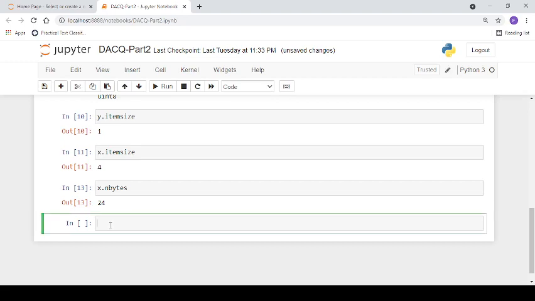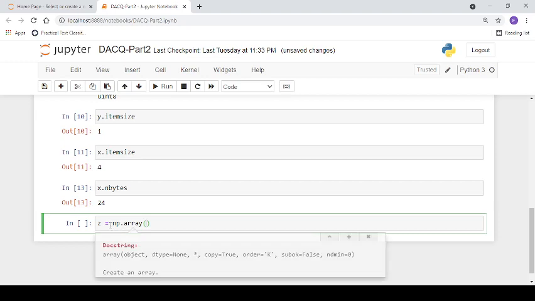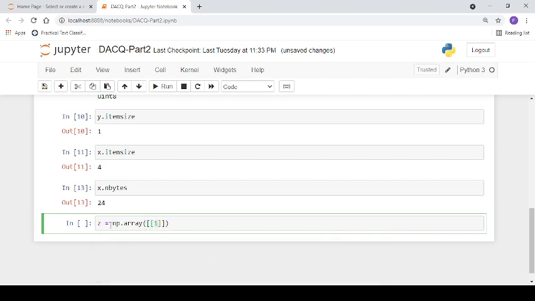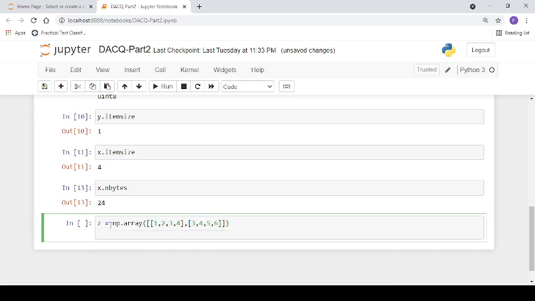Similarly, for a two-dimensional array, the same array function can be used for creating the array. So here, for example, this is the first row of the array and this is the second row of the array. Now let's say print z dot ndim.